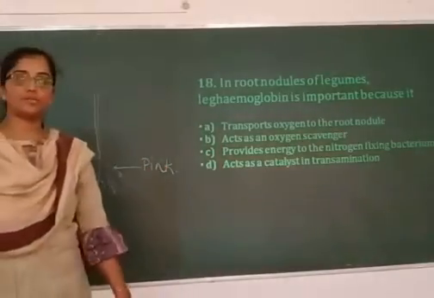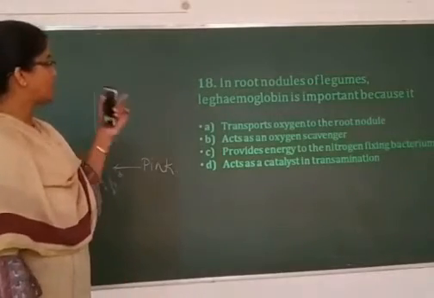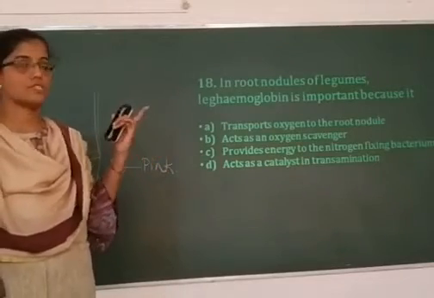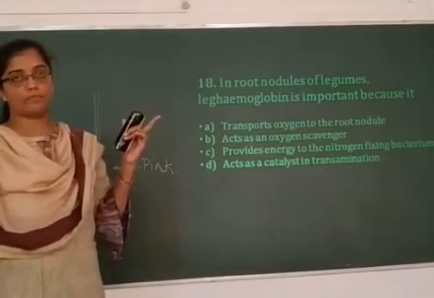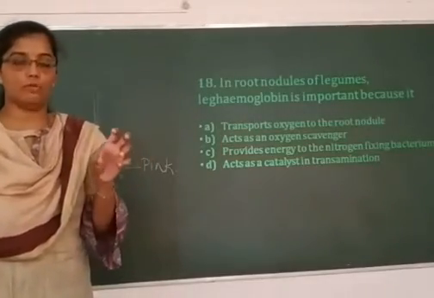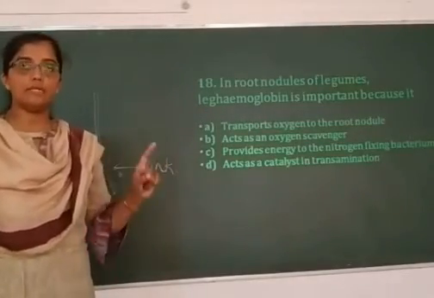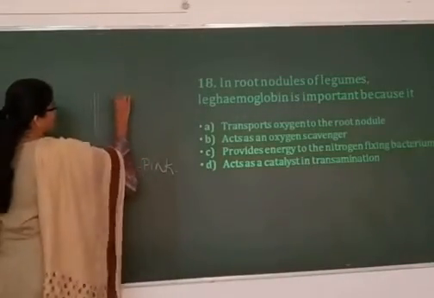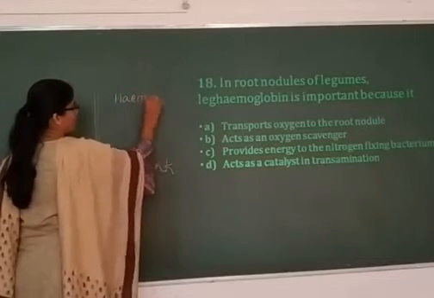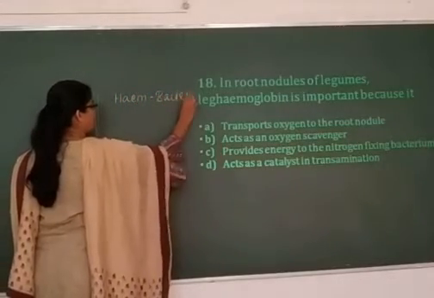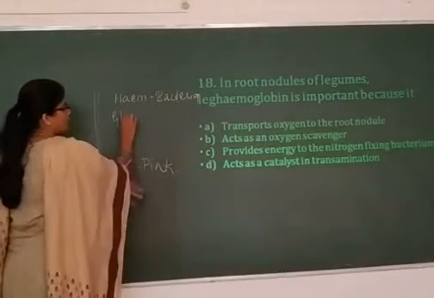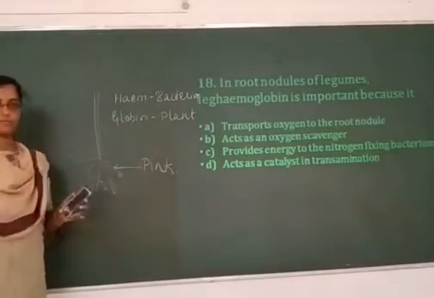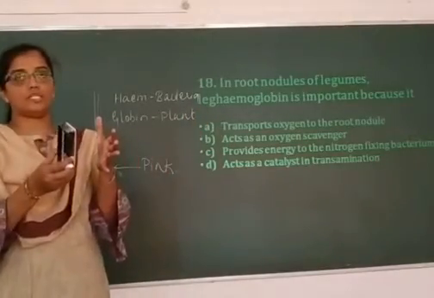The root nodules are pink due to the presence of a chromogenic substance, that is, a colorful substance, which is called leghemoglobin. It is similar to hemoglobin. Because it is present in the leguminous plants, it is called leghemoglobin. Here, the heme part of leghemoglobin is produced by bacteria, and the globin part is produced by the plant. That is why they have a symbiotic association.